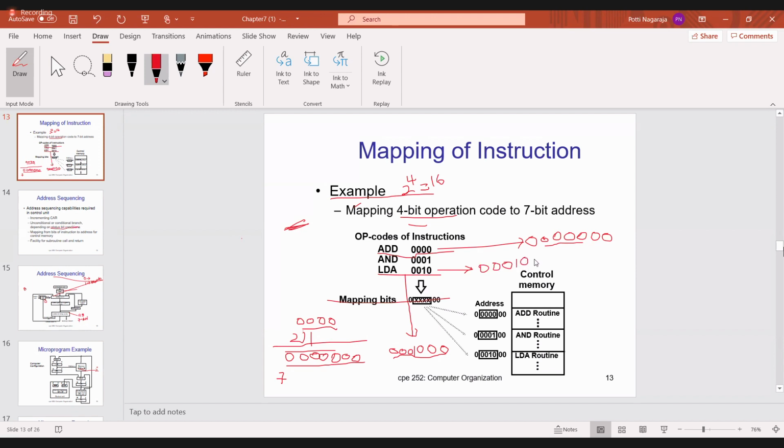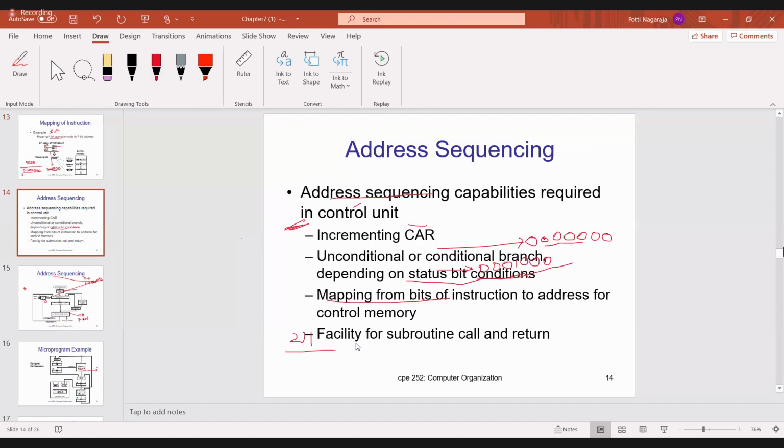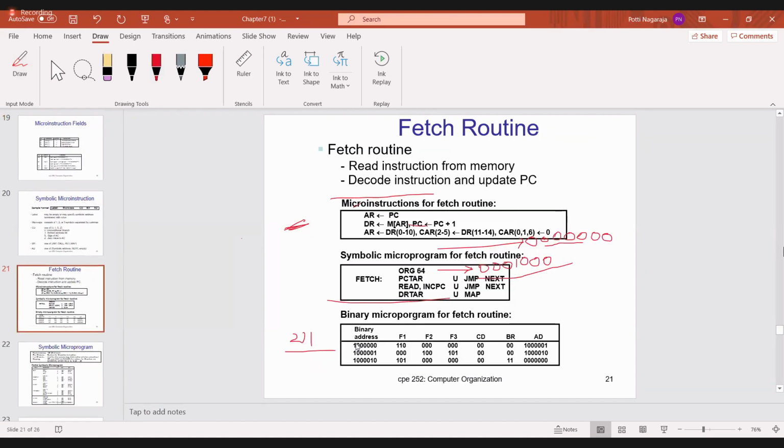And the 2 LSBs are 0, 0. Now what is the address? This is the address. Do you understand? For LDA the answer is 0, 0, 0, 1, 0, 0, 0. This is mapping. Mapping is nothing but converting the 4-bit opcode into the address of the control memory. Okay.